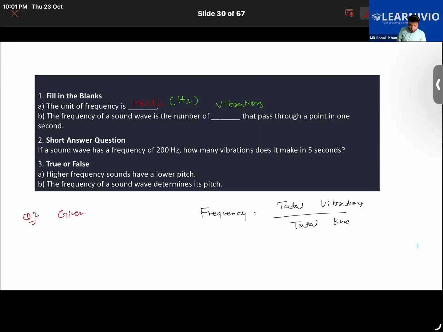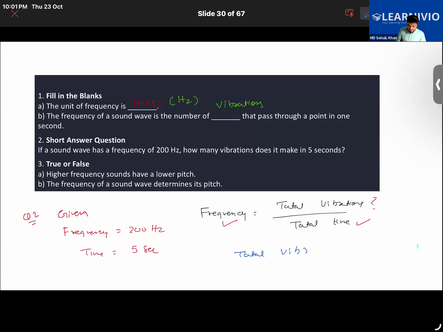See, guys, in the question, what is given to you is the frequency, 200 hertz. Then time is also given, 5 seconds. You needed to find the total vibrations produced.